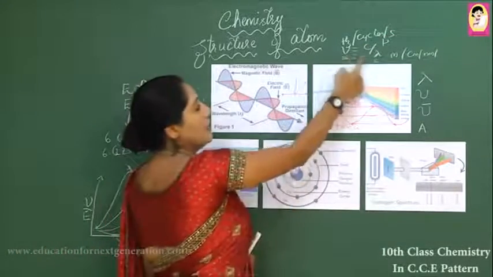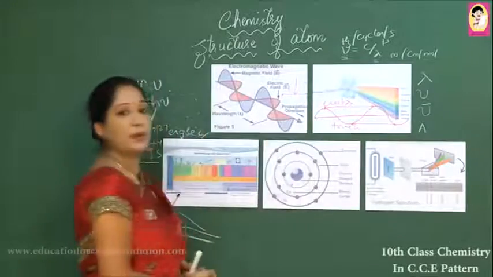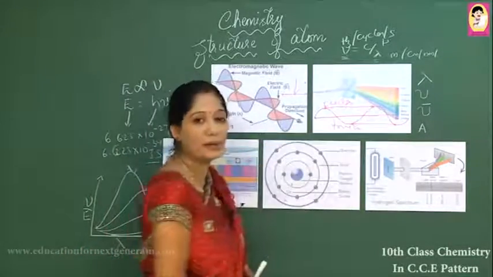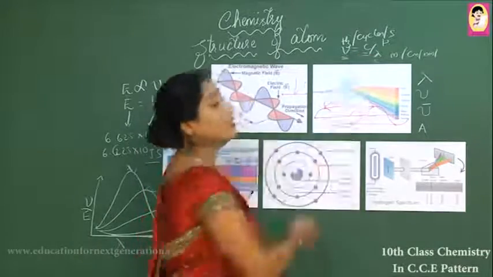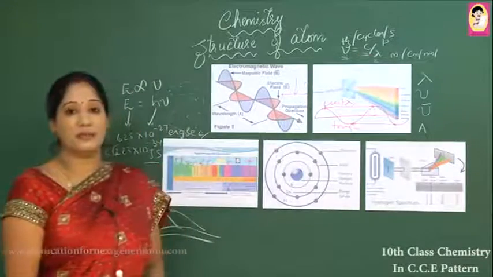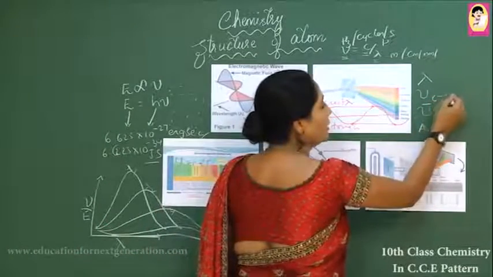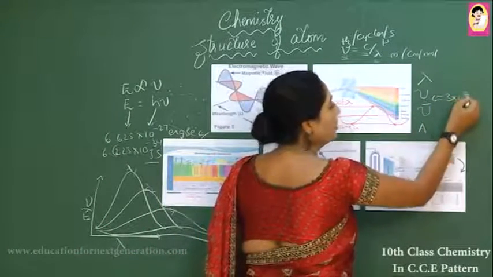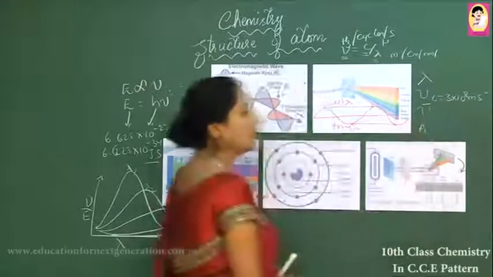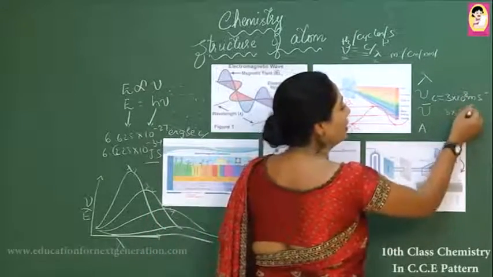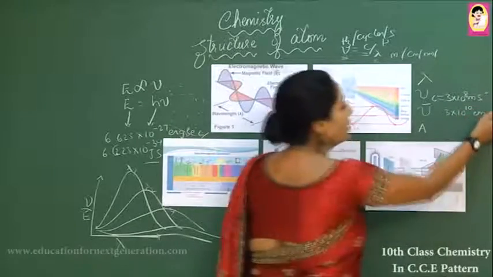So, the frequency and wavelength are inversely proportional to each other. Nu equals c by lambda. Then what is c? c is the velocity of light, which is equal to 3 into 10 power 8 meters per second, or 3 into 10 power 10 centimeters per second.